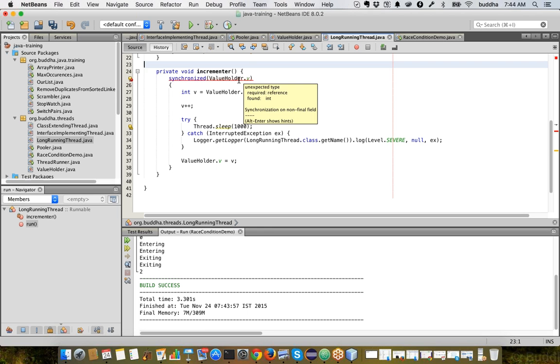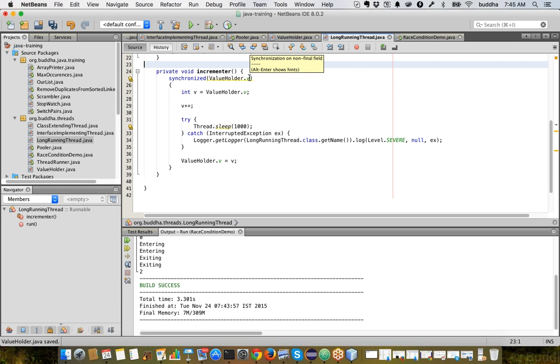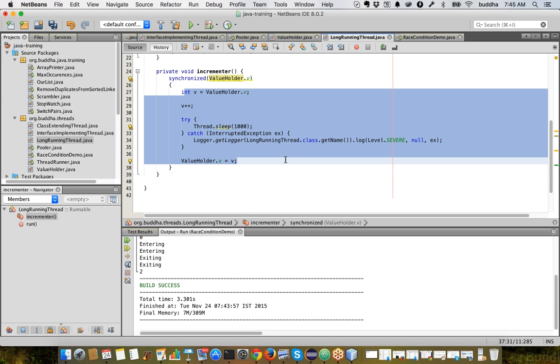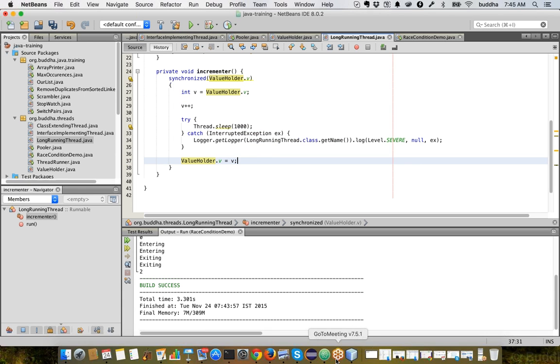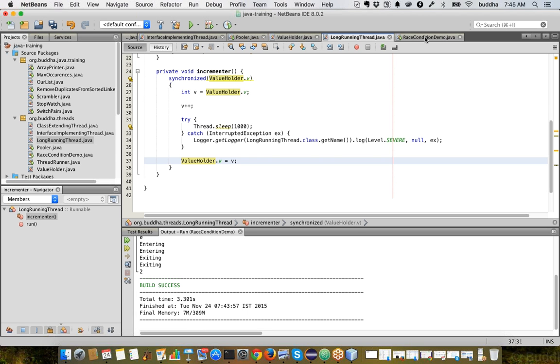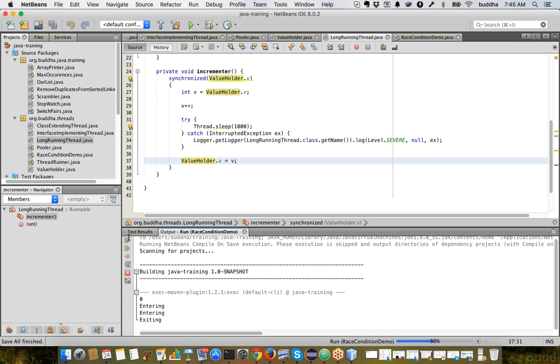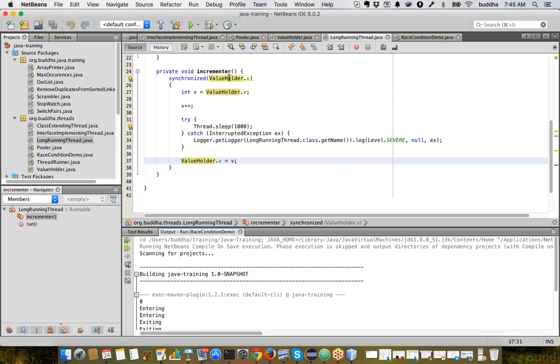We can lock on, for example, this variable, but because this is not an object, we are unable to do it. We can change it to Integer, and now we should be able to do it. Here we have to give an object, not a primitive data type. So now we are locking on value holder dot v. Whatever gets updated, we are locking, so only one thread can access it at a time. Now we will not be seeing any race condition. So this is how we can solve the race condition by using synchronized blocks.